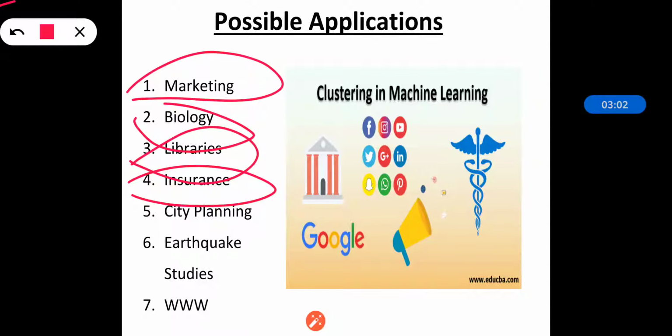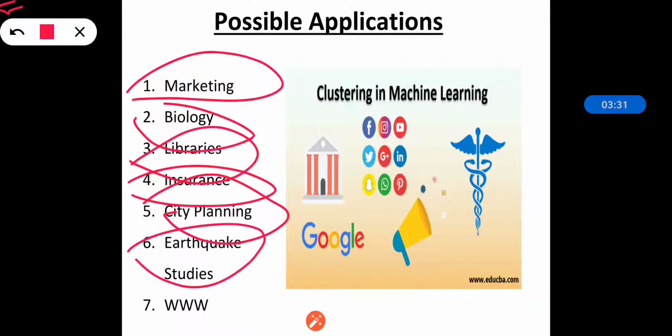The next one is city planning. In city planning, identifying groups of houses according to their type, value and geographical locations. Means whether they are row houses, bungalows, or apartments. According to that we will be able to group the houses, as well as by using their latitude and longitude we will be able to do city planning. So there also clustering is used.